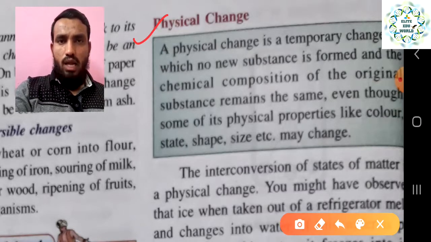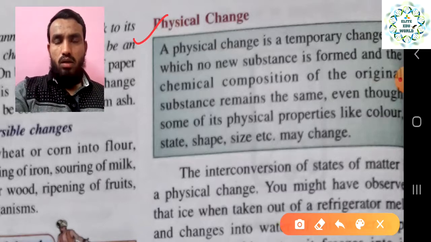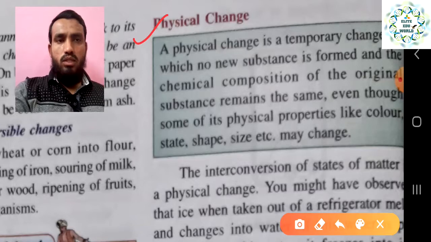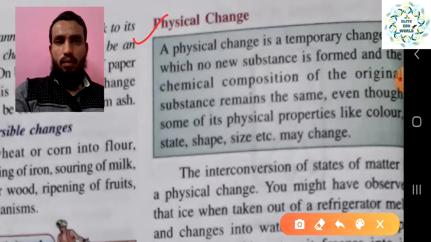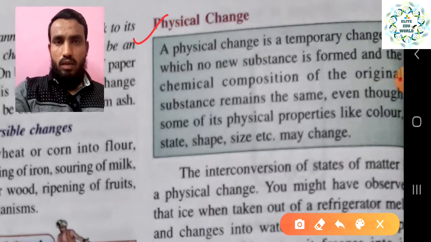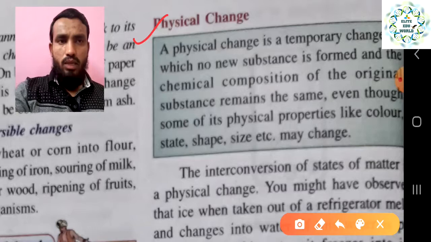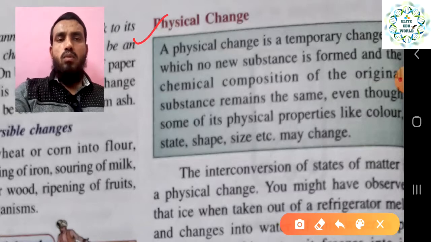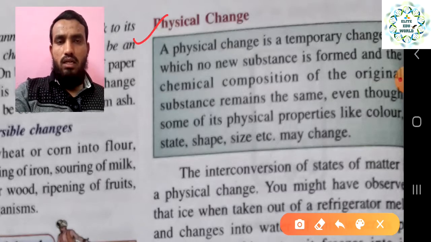Whenever the change happens in a physical change, new things are not formed, and the chemical composition of the original substance remains the same. Whatever the substance that undergoes change, its chemical property remains the same and does not change, even though some of its physical properties like color, state, shape, size, etc. may change, right?